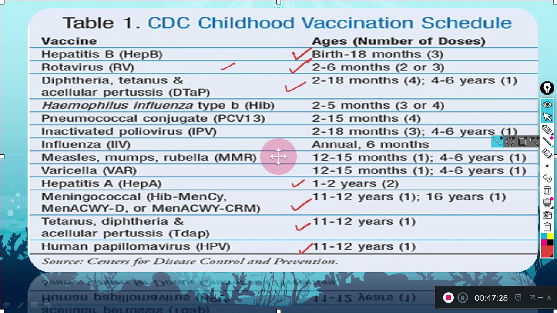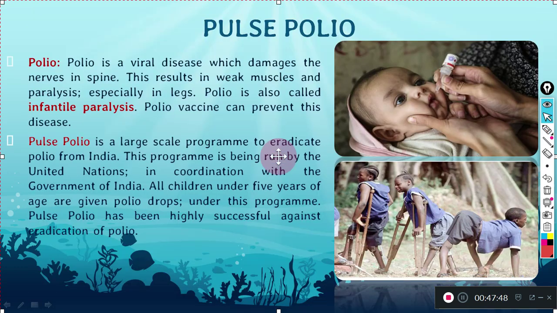Polio, you know, is a viral disease which damages the nervous system, or the nerves in the spine. So what happens in case of polio? The people who get infected by this have very weak muscles, and they can sometimes have paralysis in the legs. Because of that we call it infantile paralysis. Infant is used for a small child. So if at infant age you get this kind of paralysis, the legs cannot move properly.